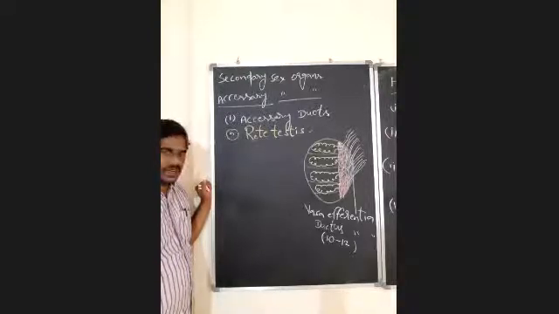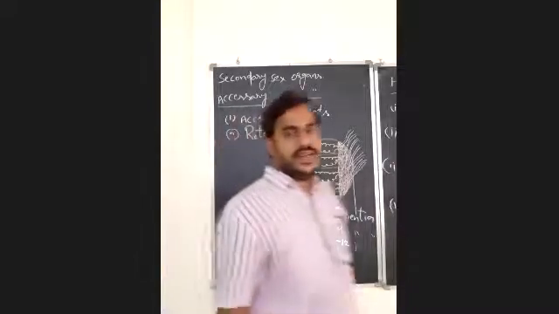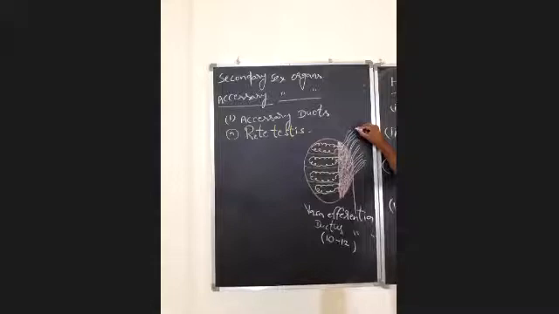Vasa efferentia receives the spermatozoa from the rete testis and transports the spermatozoa to the epididymis. So that is the second one, vasa efferentia.